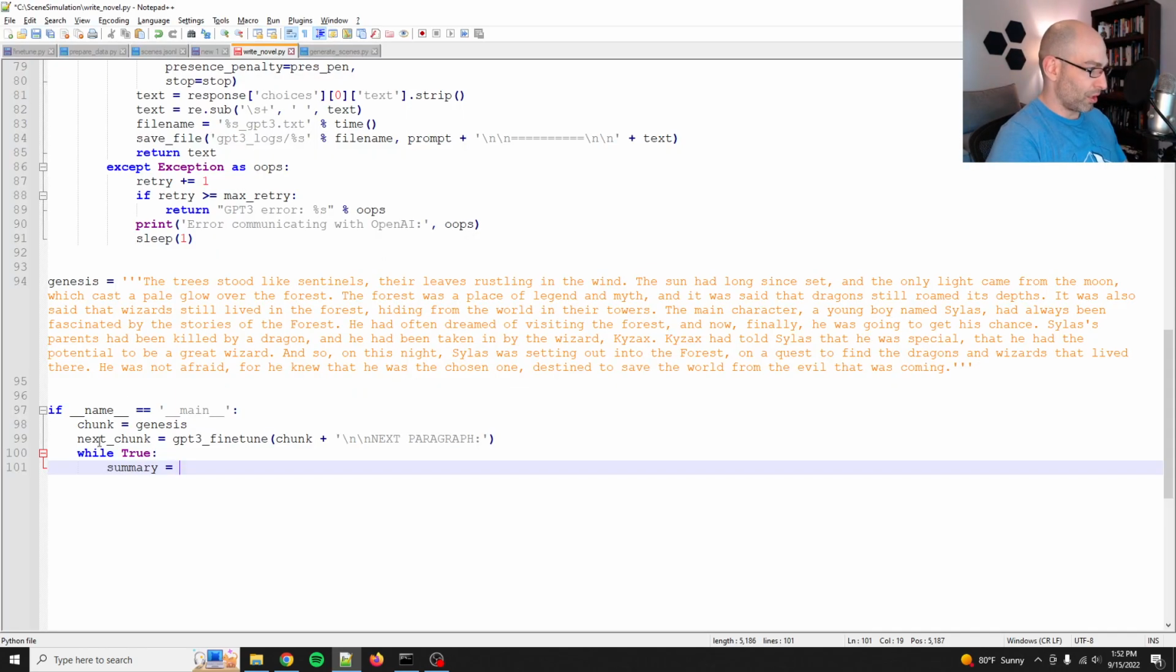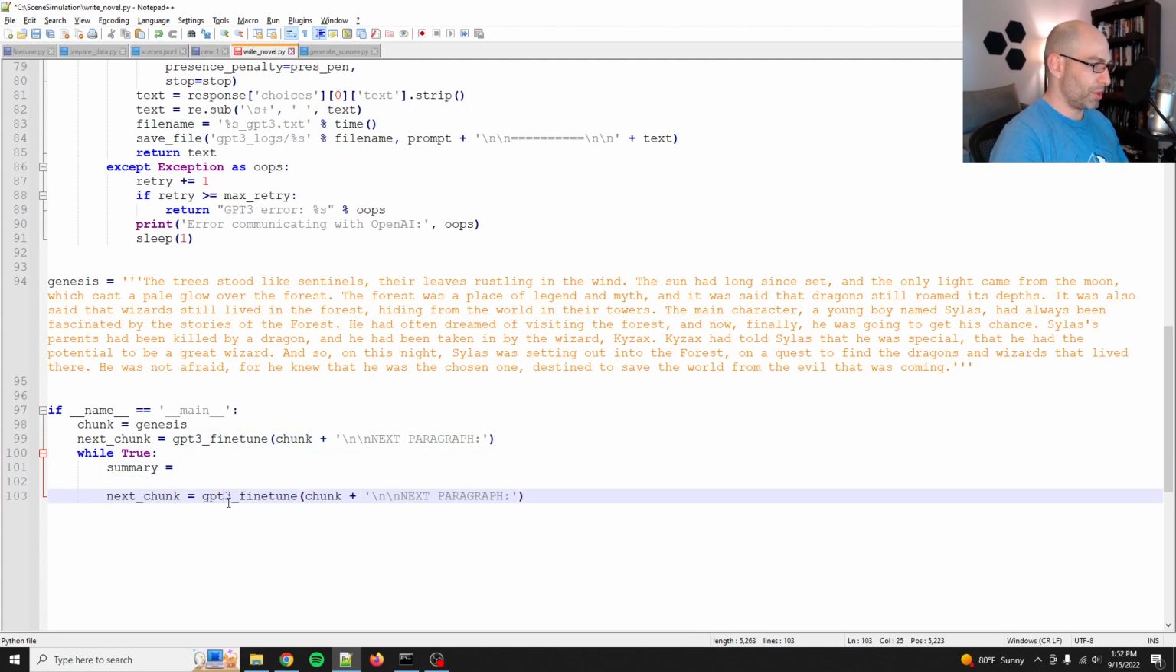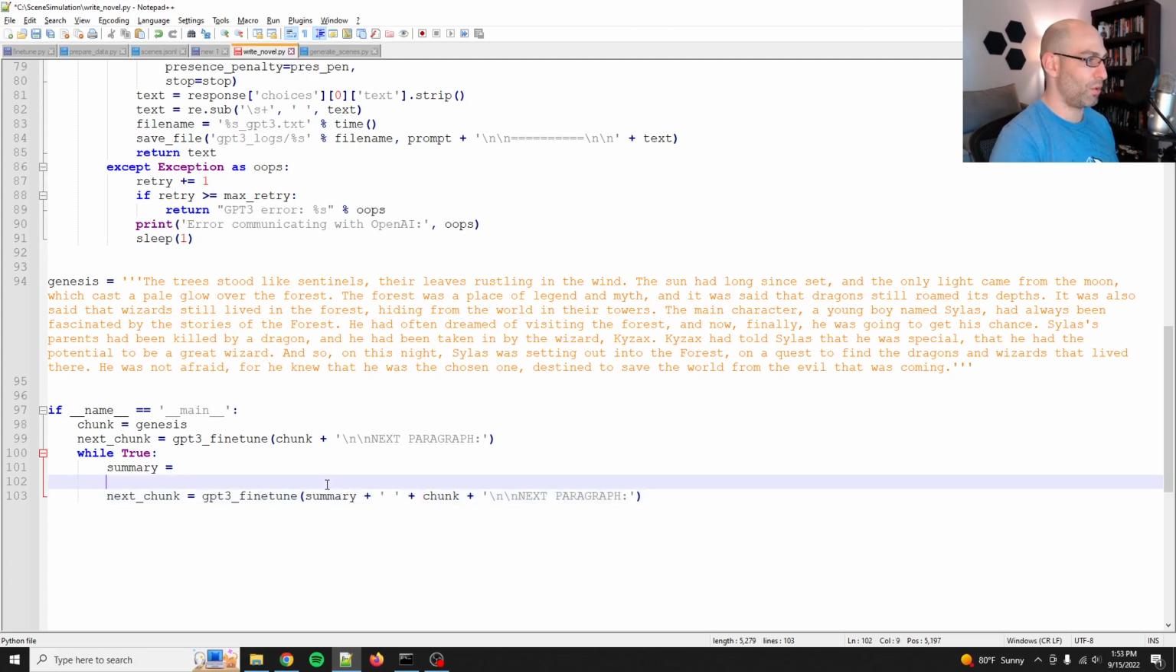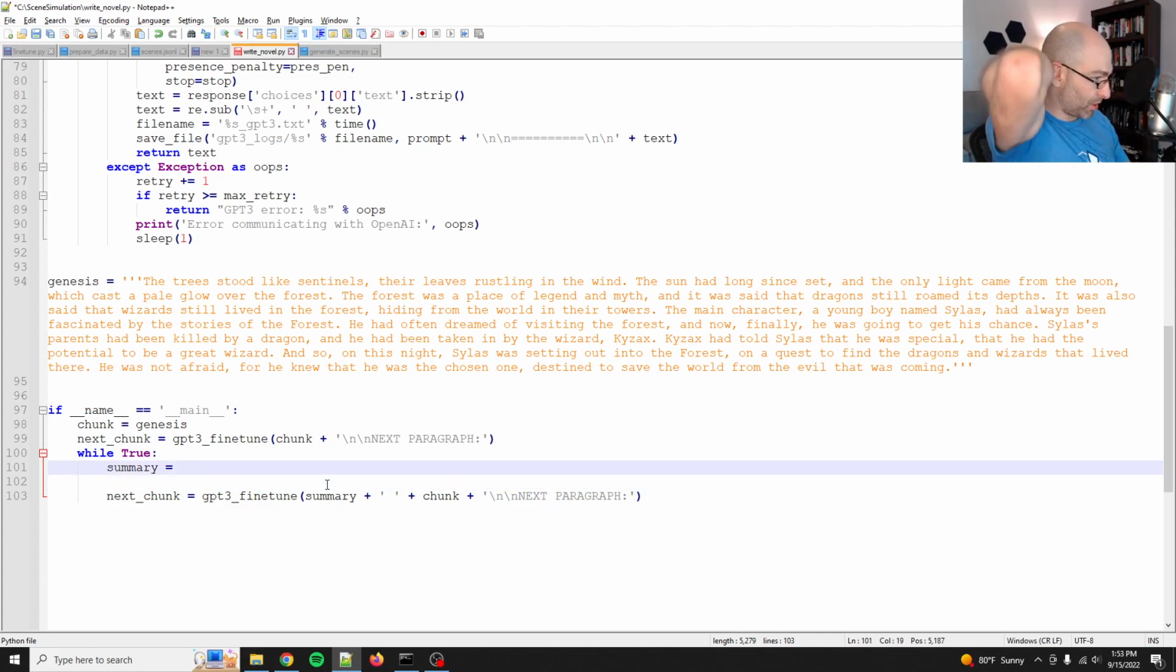All right, so the next chunk, well here, I guess actually working backwards. So next chunk equals GPT-3 Finetuned. So we're gonna do summary plus, and we'll do a space plus chunk and the next paragraph. Because what I want to do is we're going to summarize everything that we've got up until a certain point. So the summary is going to include, I guess actually next chunk. Yeah. Because the summary is going to have to be everything up to that point.